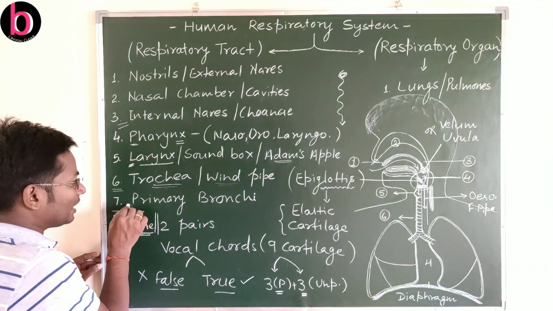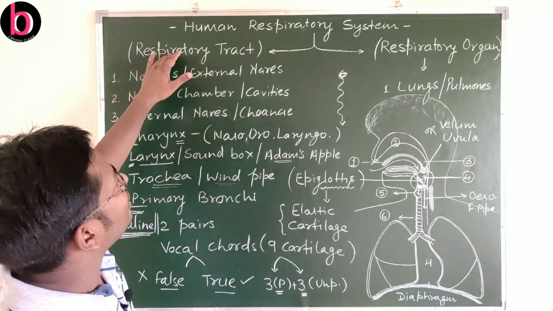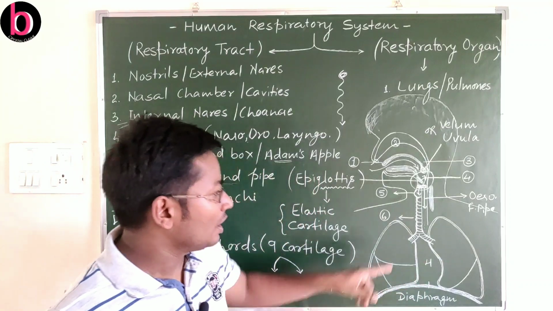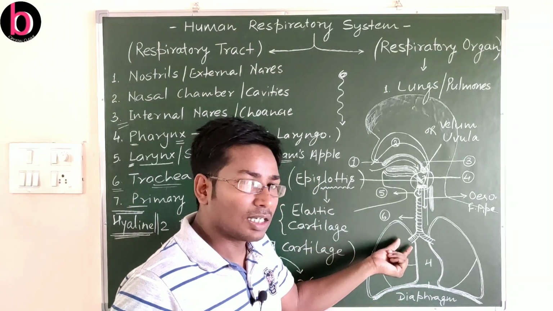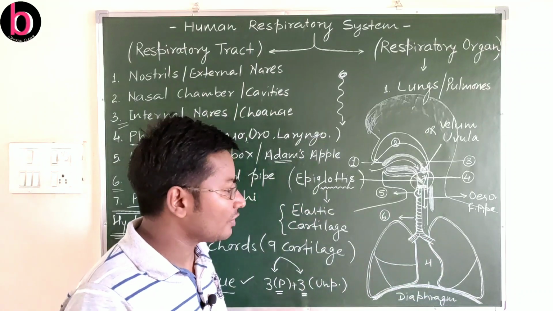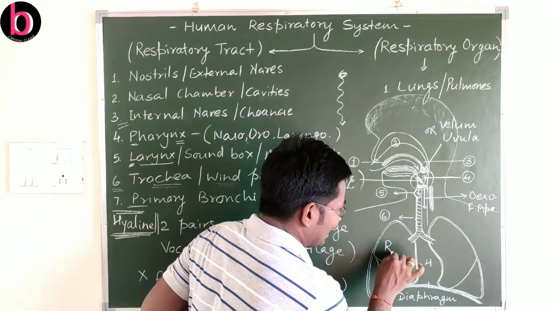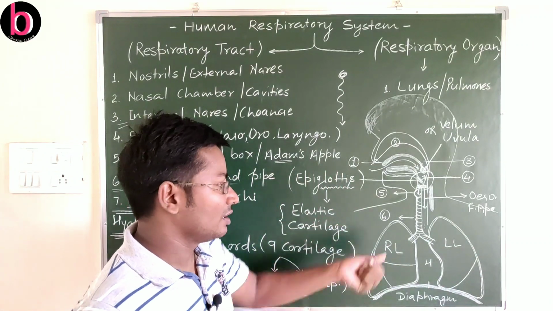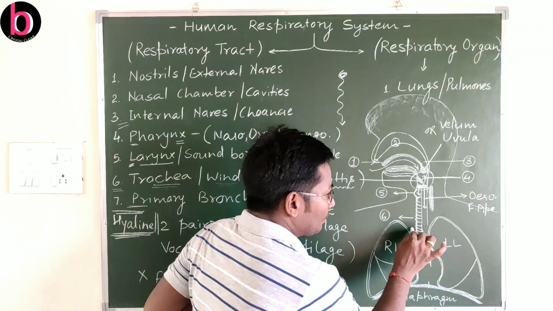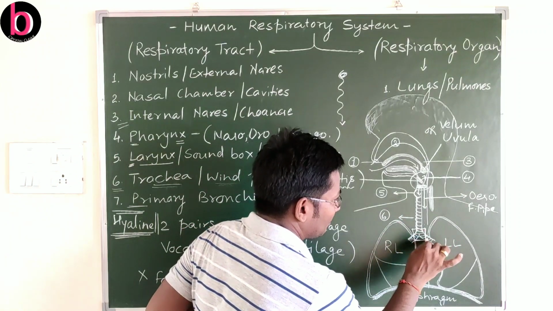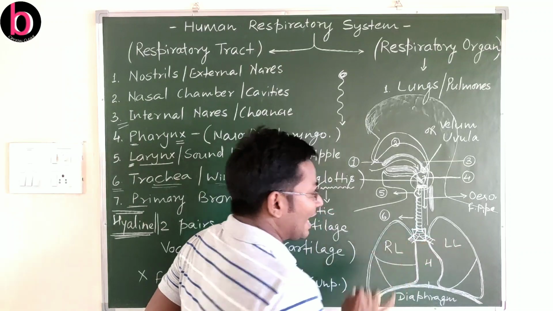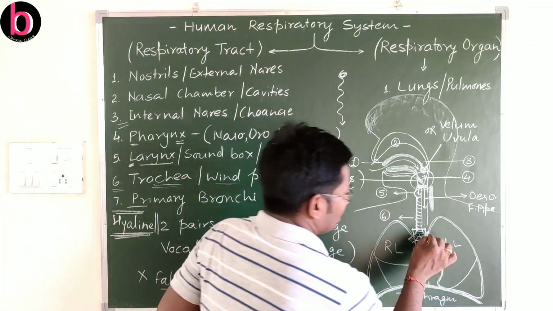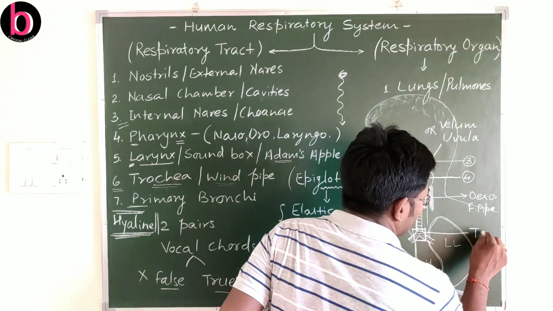Now the last one is the primary bronchi, that is part of the respiratory tract. Here this trachea bifurcates into two, and each tube-like structure enters into its respective side of the lung. So here this is the right lung and this one is the left lung. This trachea bifurcates, or divides into two, at this region, which is just before T5.